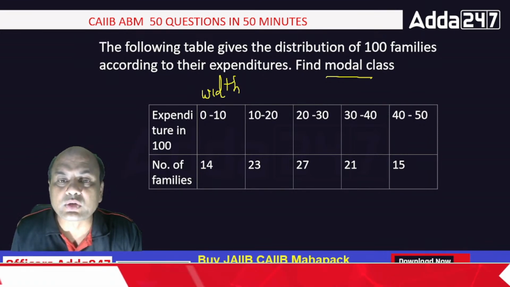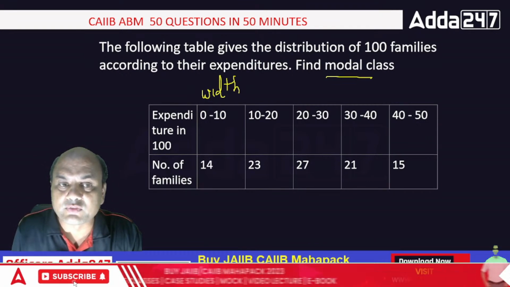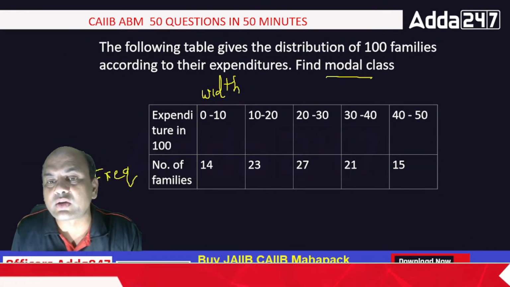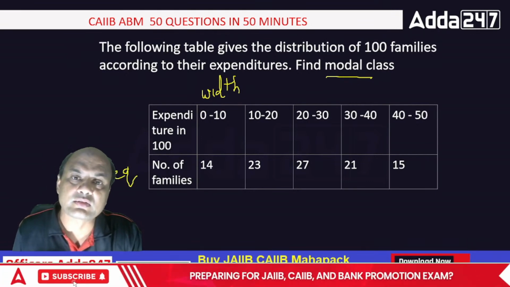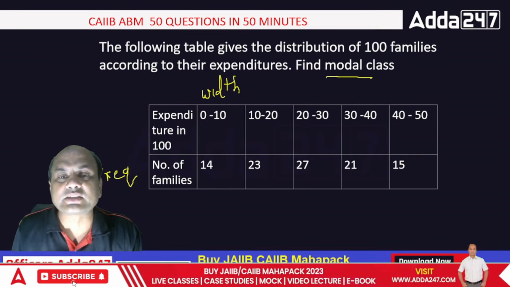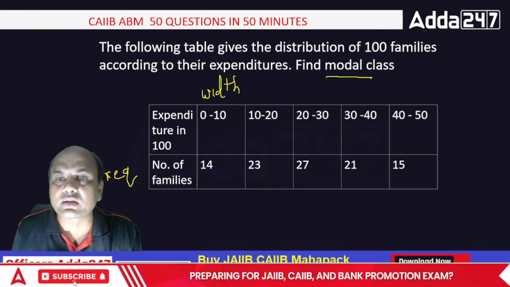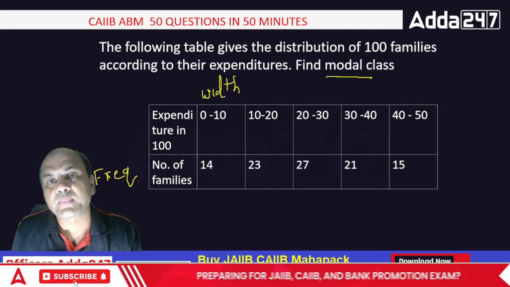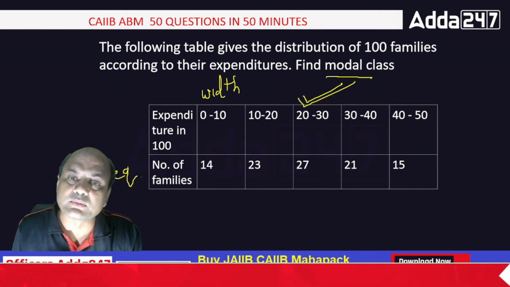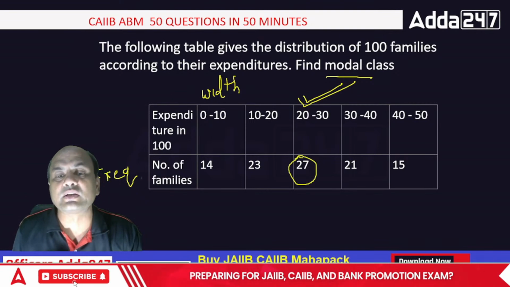So which is the model class over here? Now look at this. This is known as frequency. So which is the model class? 14, 23, 27, 21 and 15. Everyone, answer me fast. Just answer in terms of the class: is it 0 to 10, 10 to 20, 20 to 30, 30 to 40 or 40 to 50? Yes, it is 20 to 30. This is the model class, because it has the maximum frequency, 27.